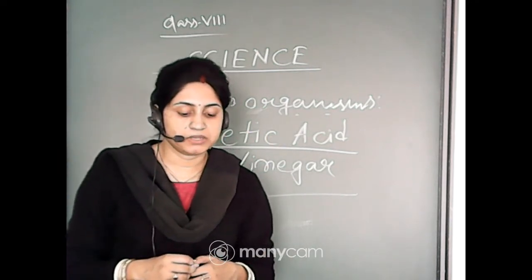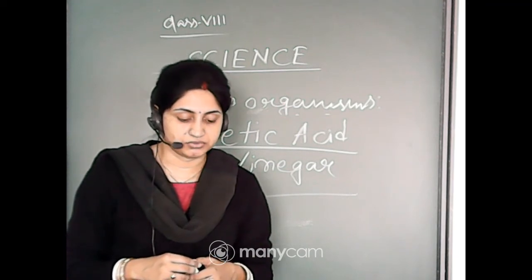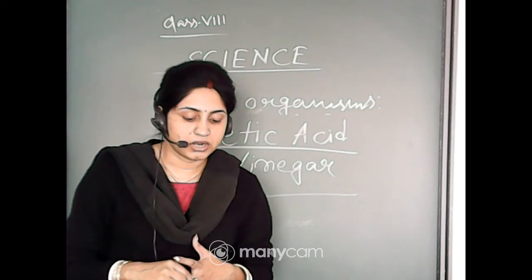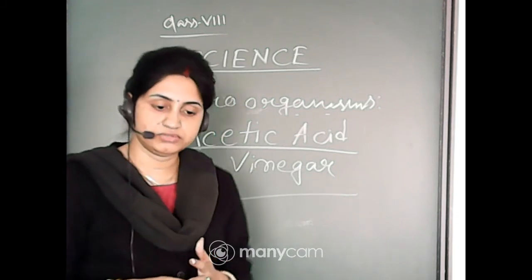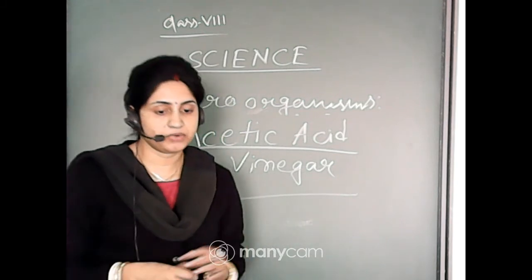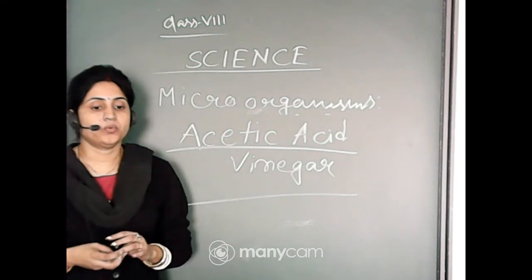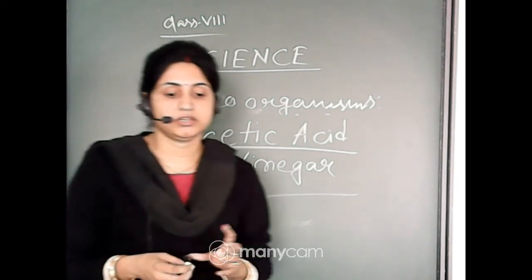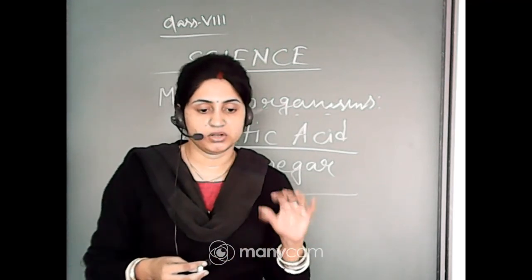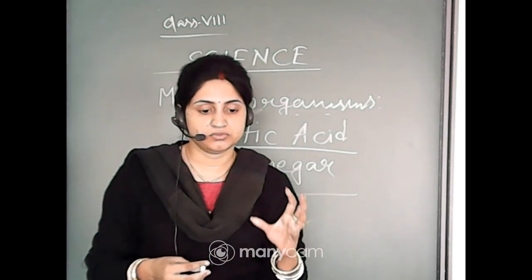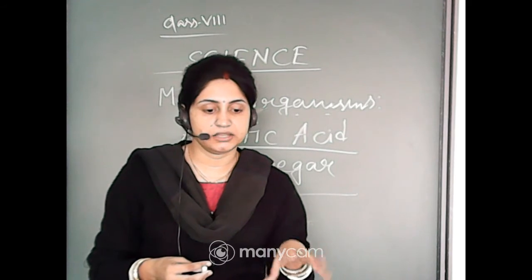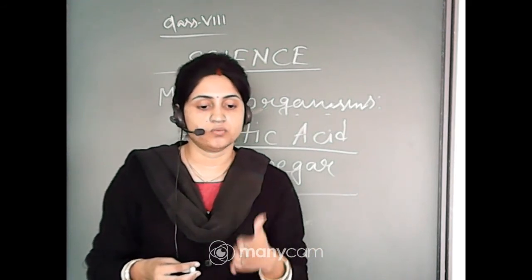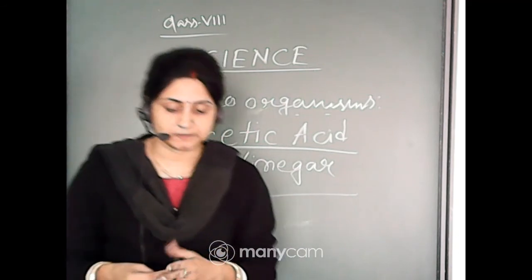For this purpose, yeast is grown on the natural sugars present in grains, barley, wheat, sugar, rice, crust and fruit juices, etc. So these are used in the production of alcohol, wine, beer, this type of product. And when it is produced, it is kept for a few days, the yeast starts to produce carbon dioxide inside, anaerobic respiration occurs, and then it is purified and produces wine, alcohol, this type of product.